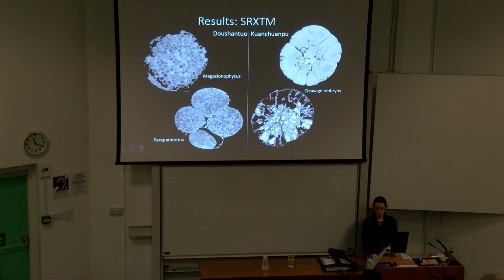So both sets of fossils are primarily preserved in 2 different mineral phases. So you can see there's a dark mineral phase, which is an early forming phase that replicates original biological structure, which in the Doushantuo preserves the cell contents. So in this Megaclonophycus, it's actually preserving the component cells there. And then in Parapandarina, it's primarily these lipid granules in this cell, and more cytoplasm-like stuff in that one. And in Kuanchuanpu, we see that the dark phase replicates the cell membranes, but not the cell contents.